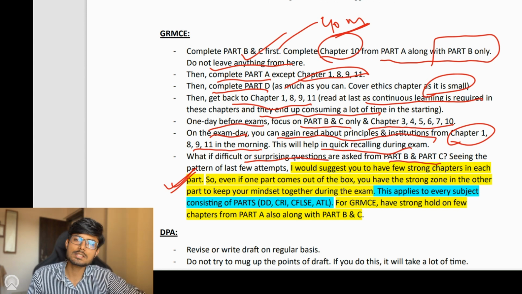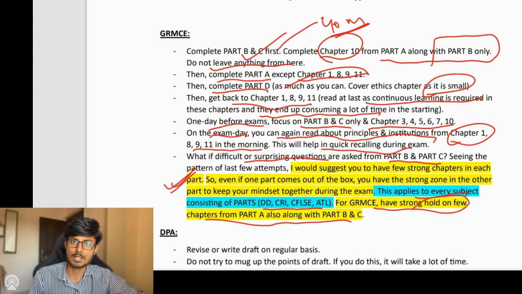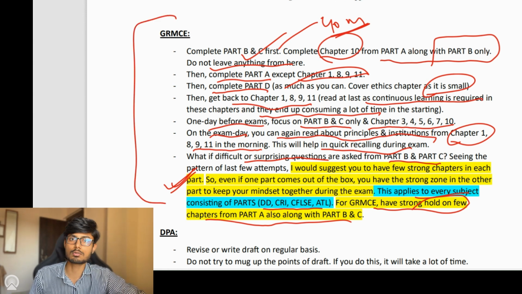So to deal with this, you can have a strong hold in a few chapters from part A as well. Also, this point applies to every subject which consists of parts, whether it is DD, CRI, CFLSE, or ATL. And for GRMC, you should have a hold on a few chapters from part A also, along with part B and C. So you should focus on these portions in GRMC, or this is the thought process on how you can plan the revision of the GRMC subject. Obviously, as I said, you need to modify it as per your own context. You need to see whether you are required to spend a lot of time or not.